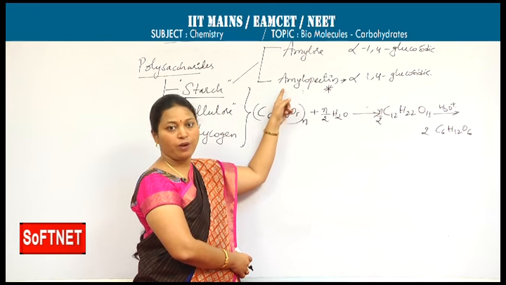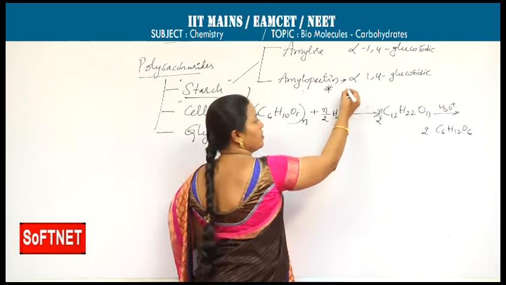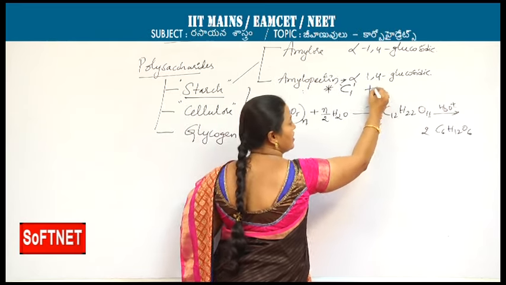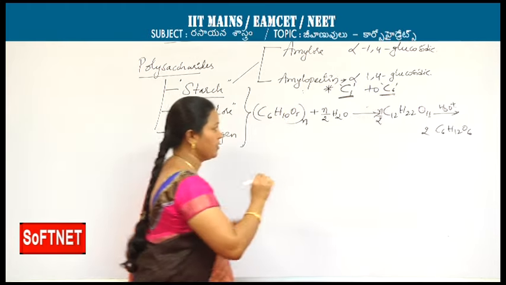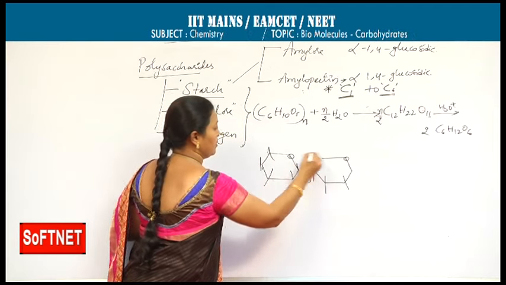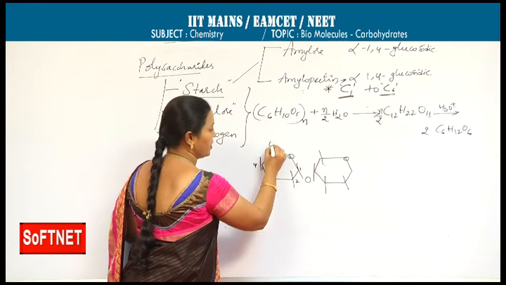The branch is formed between two linear structures, from C1 of one branch to the C6 of another, C1 to C6. I will show. As I said, it's 1, 2, 3, 4, 5, 6.